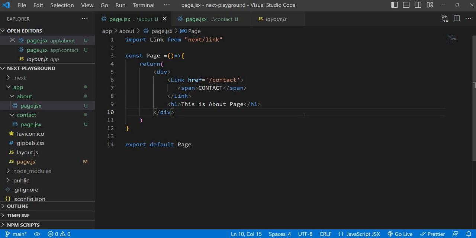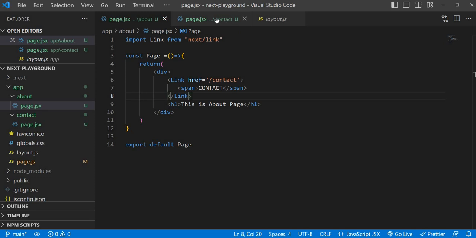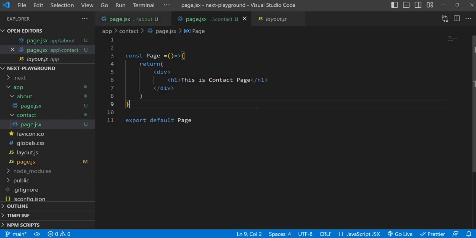So now tell me, what is the best place to implement this navigation bar? Either the page.js home page, or the about page, or the contact page, or any other place?